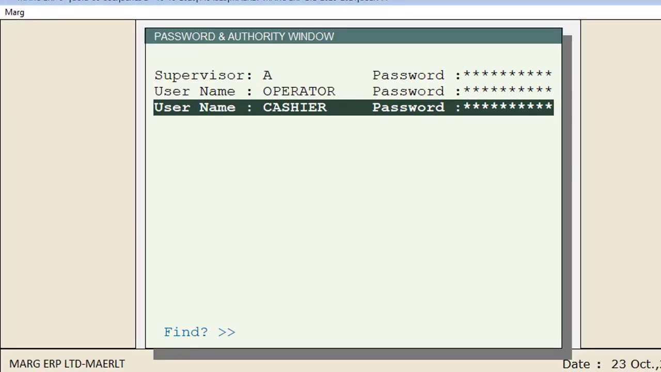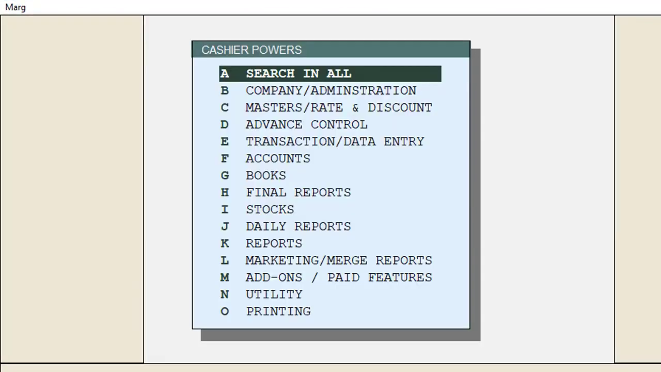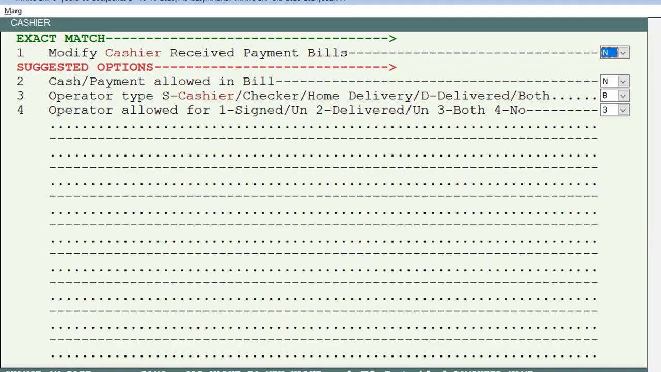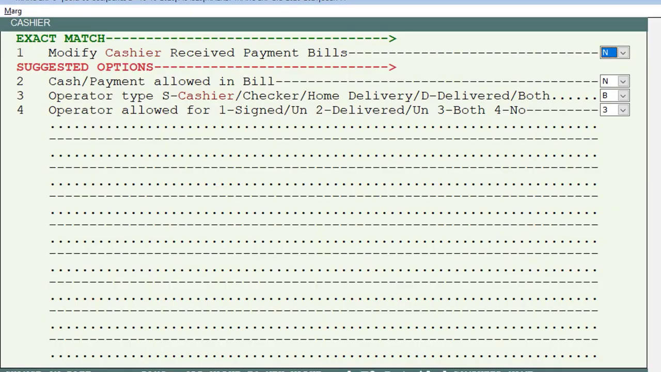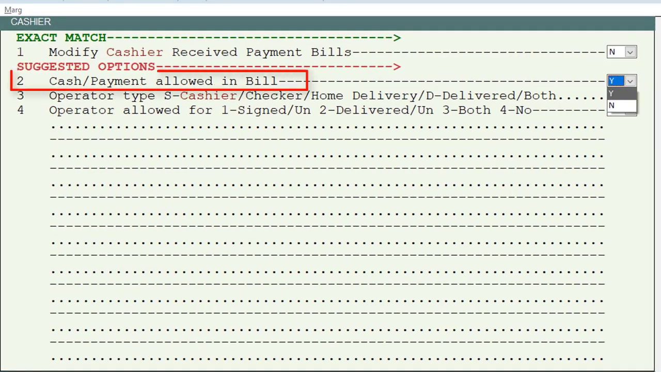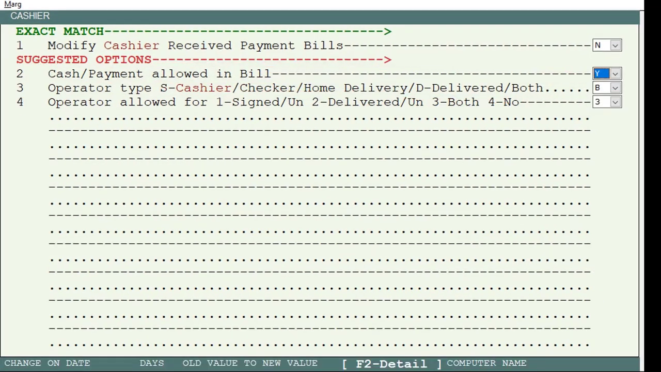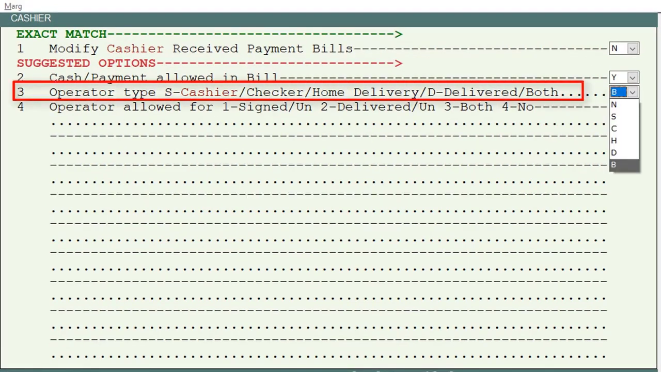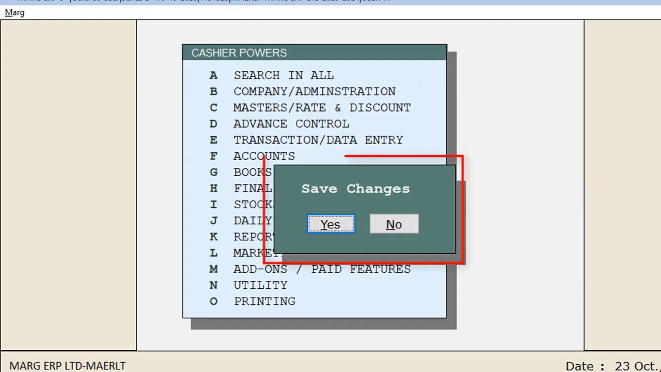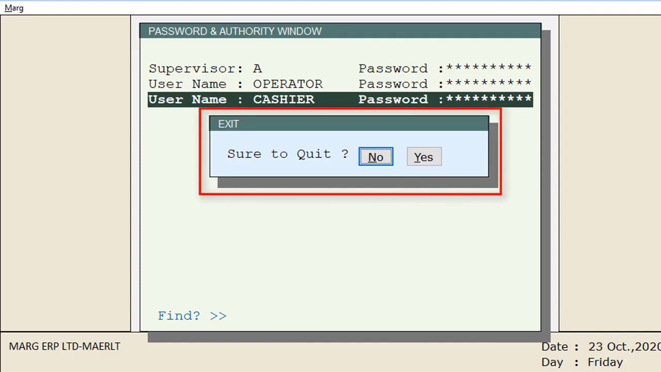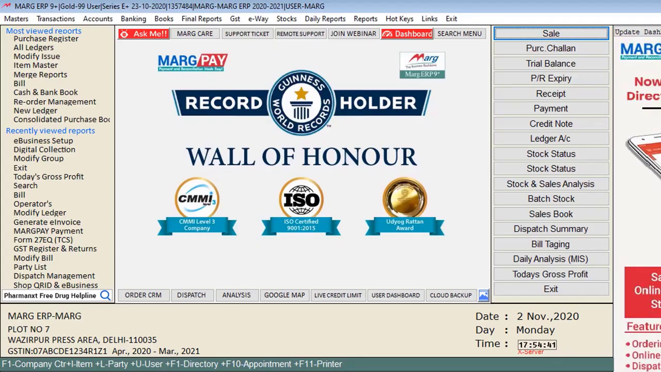Similarly, we will select the second operator, means cashier, and by following the same above process come to this cashier window. Now the operator to whom we have given the name of the cashier, we want to give the authority to receive the cash payment. So from the drop down of cash or payment allowed in bill field, we will set Y. Then from the drop down of operator type, S for cashier, C for checker, H for home delivery, D for delivered and B for both, we will set this field as S, means cashier. Now by pressing escape key, we will click on yes to save the changes. Then click on yes to this sure to quit window and come to the home screen of the software.